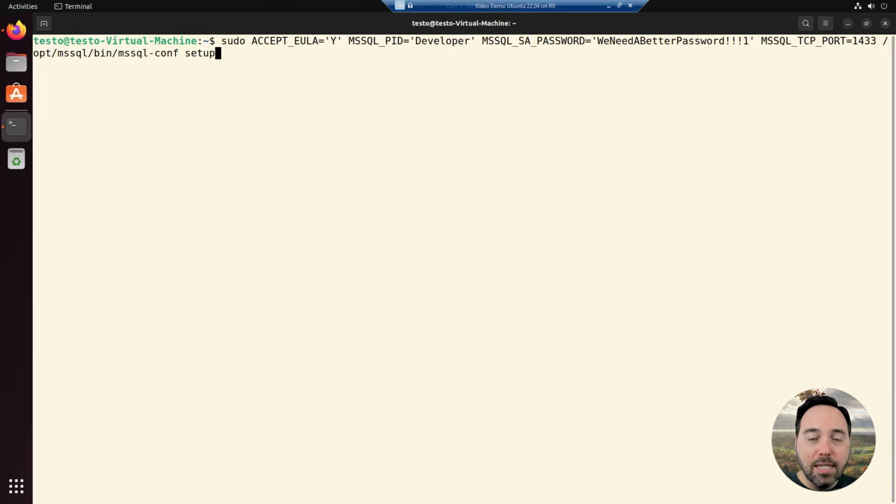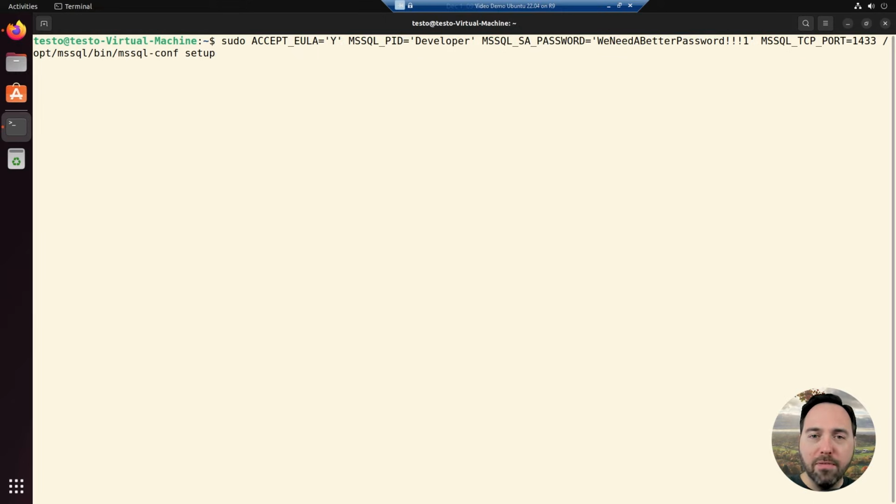The first one says that we accept the end user licensing agreement. The second says that we want to use the developer edition of SQL Server. This is a non-production use case, as I'm just demonstrating installation to you, so I can use the free developer edition. If you don't know which editions are available, I would recommend using the interactive setup, as it does give you a nice listing of the options.